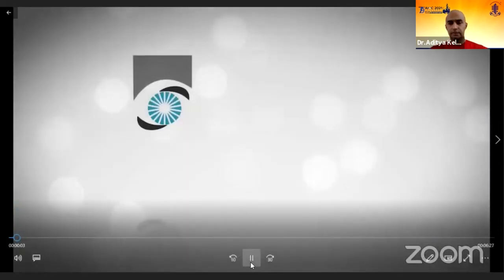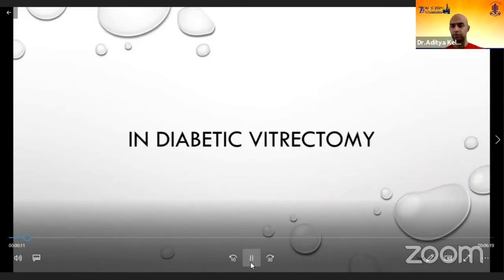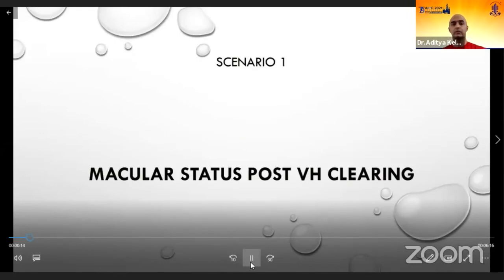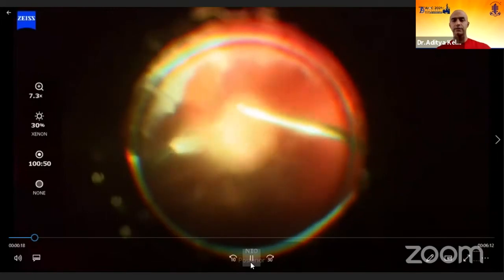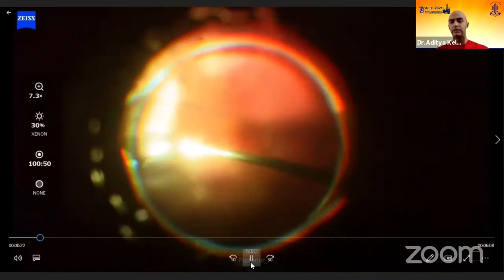So as you know, many scenarios exist in diabetic vitrectomies where preoperative OCT is not possible. For example, in patients who have vitreous hemorrhage, you cannot have a preoperative OCT. And therefore, at the end of clearing up of the vitreous hemorrhage, if on table you can see what the macular pathology is all about, then you can always modify your approach.